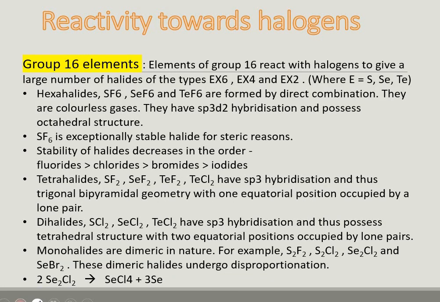Now the reactivity towards halogens of group 16 elements. They form halides of the types EX6, EX4 and EX2. Hexahalides SF6, SeF6, TeF6 are formed by direct combination. They are colorless gases with sp3d2 hybridization and octahedral geometry. SF6 is an exceptionally stable halide for steric reasons. The stability of halides decreases in the order of fluorides, then bromides and then iodides.